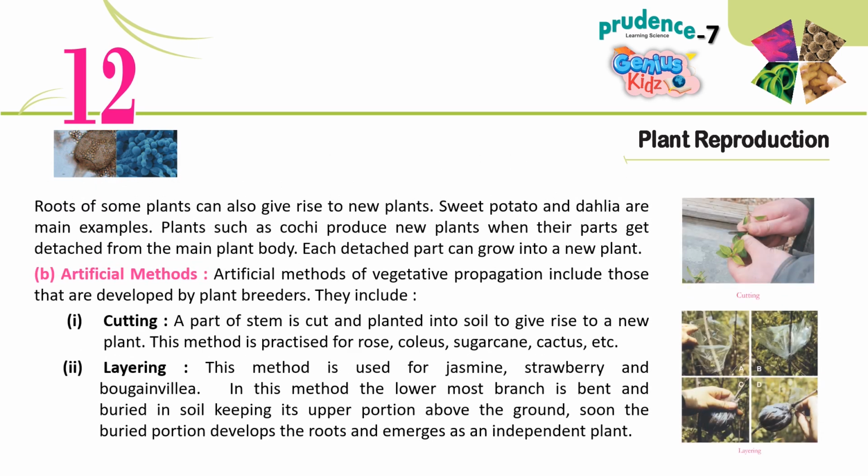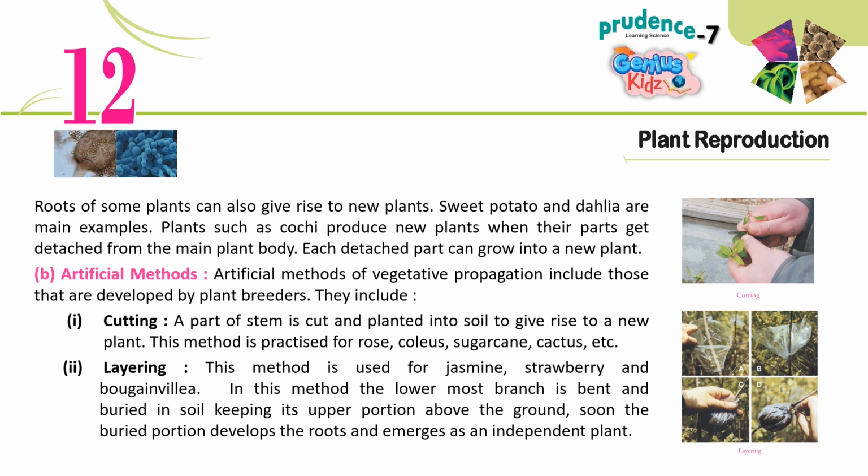Roots of some plants can also give rise to new plants. Sweet potato and dahlia are main examples. Plants such as kochi produce new plants when their parts get detached from the main plant body. Each detached part can grow into a new plant.